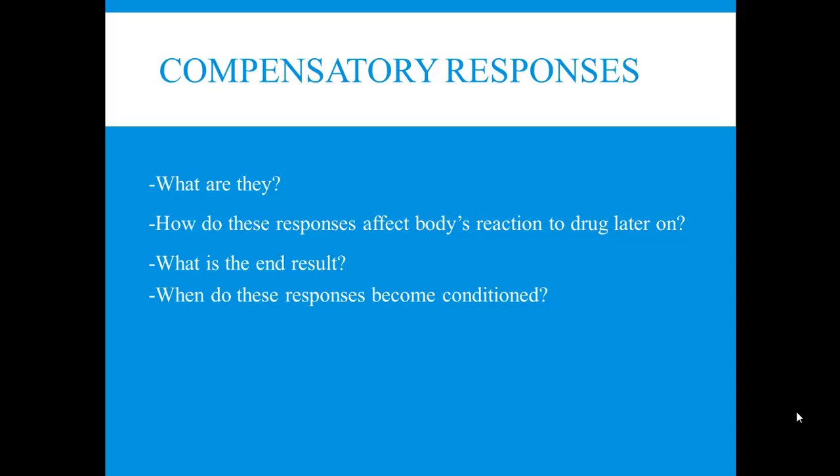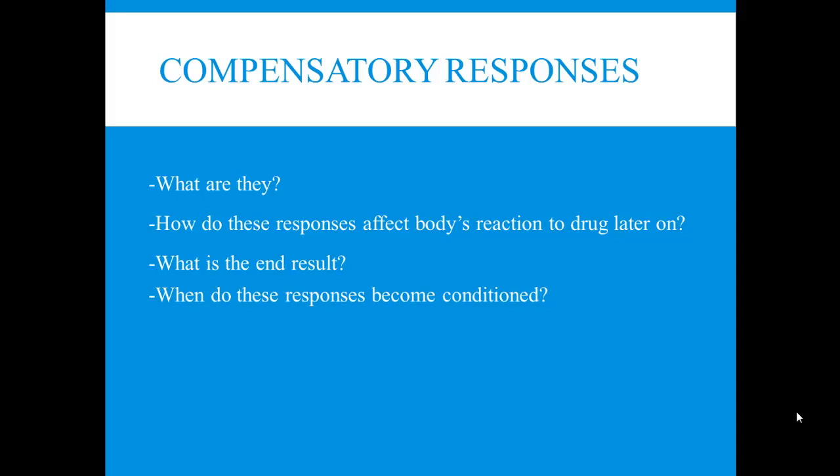If you read through your textbook, you'll see an example of rats in a laboratory study. They were given injections of heroin in a particular room in the laboratory day after day. Then, for part of the experiment, they were moved to a different part of the laboratory. Just that slight change in environment, when they were given the same dose of heroin, half of the rats dropped dead. That is the power of conditioning.